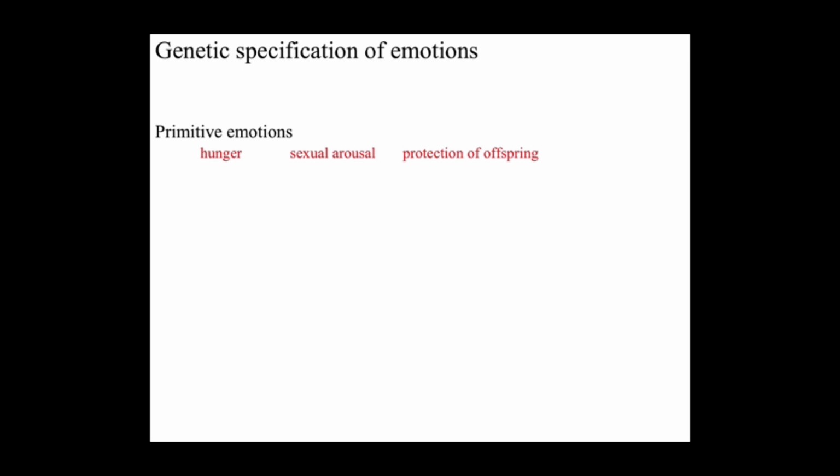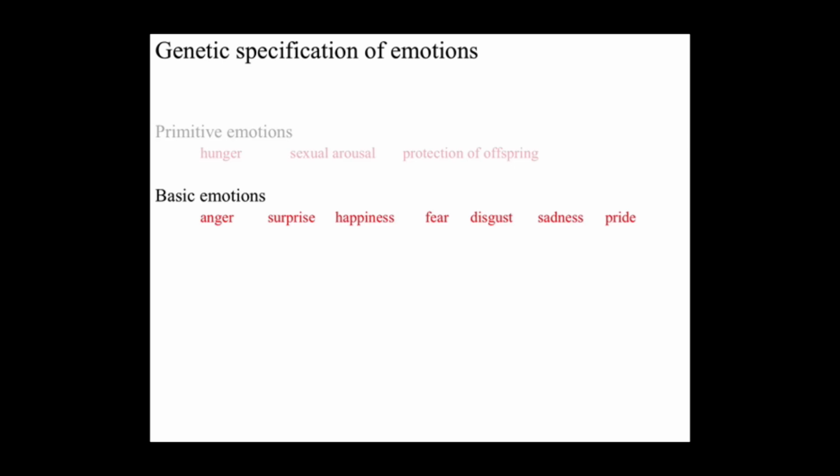In the case of what are sometimes called primitive emotions, the degree of genetic specification could be high, although overlaid to some degree by experience. Basic emotions like anger, surprise, and so on will also have a significant degree of genetic specification, as illustrated by the observation that there are facial expressions associated with these emotions, and these facial expressions are the same across different cultures. Someone brought up in Papua New Guinea can recognize the expression in a photo of an angry Australian, implying that these expressions and corresponding emotions are genetically specified rather than learned.